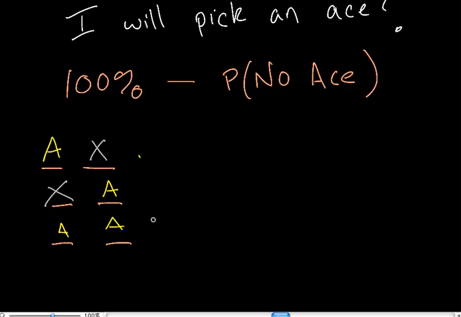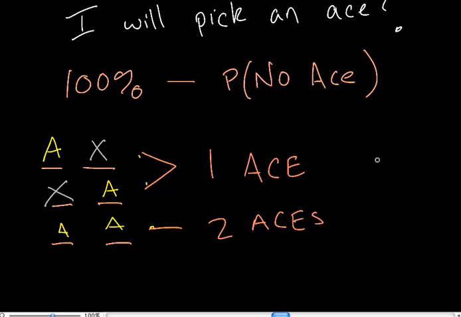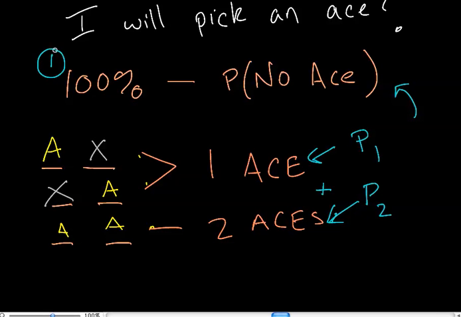In all these three situations, 1, 2, 3, I have at least an ace. I've picked an ace. The only thing is, these two situations have one ace, and this situation has two aces. So if I find the probability of this guy, I'll just call that P1, and I add to it the probability of this guy happening, then that'll be the chances of me picking an ace. That should be the same as this guy.